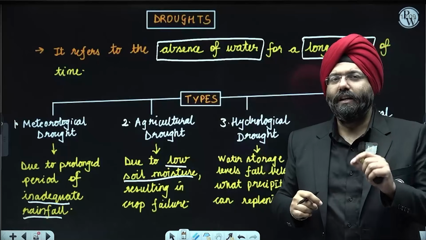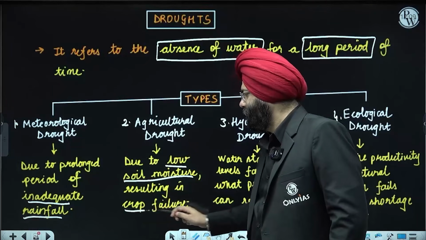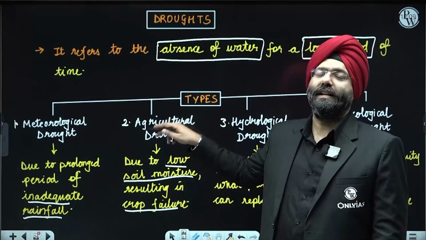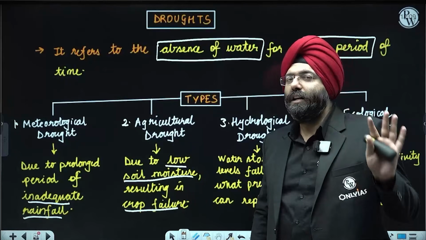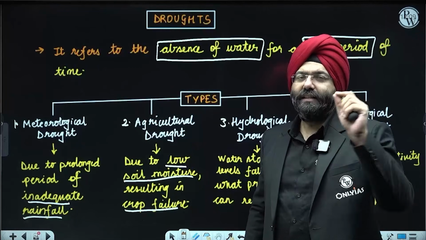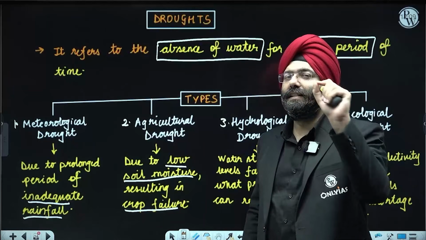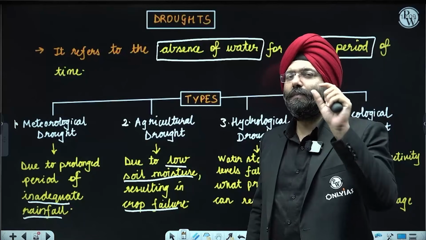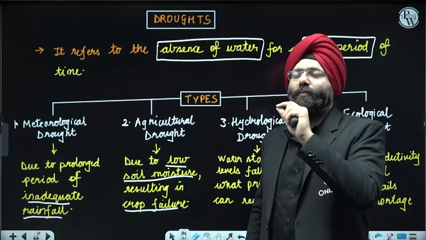What is important here? Low soil moisture, which basically leads to crop failure. Low soil moisture leading to crop failure, then it is known as an agricultural drought. So those two keywords, if missing, will lead to a wrong answer. In the examination, the question comes with respect to agricultural drought: consider the following statements. First, it is marked by low soil moisture. Second, it leads to crop failure.